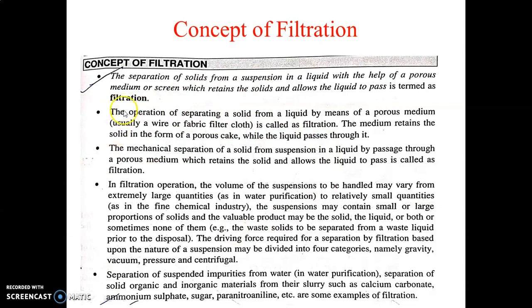Or we can define it in another way: the operation of separating a solid from liquid by means of a porous medium is called filtration. So these are some definitions, or we can say in different words we can define filtration.